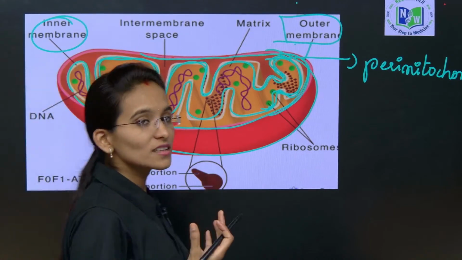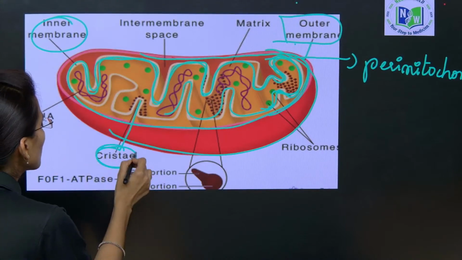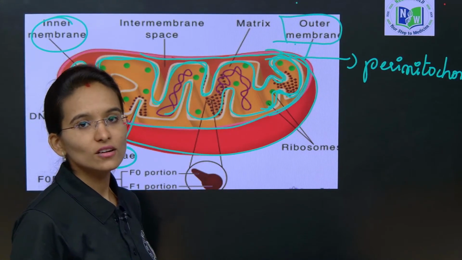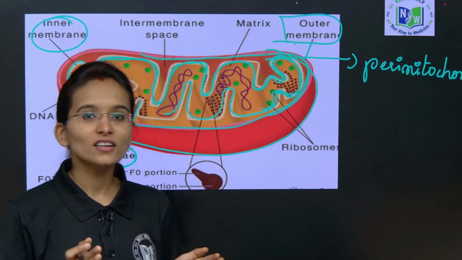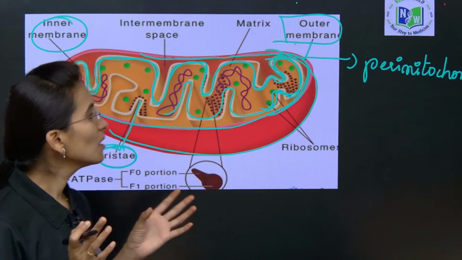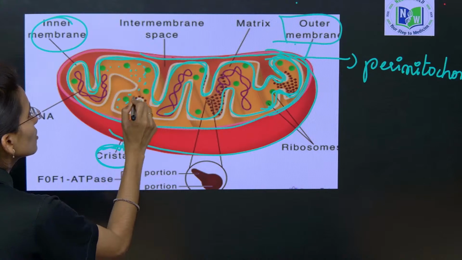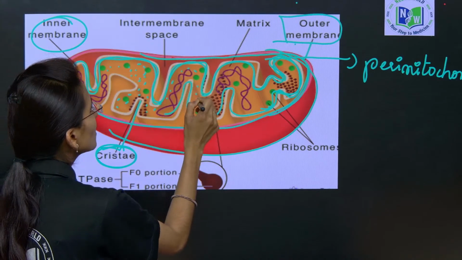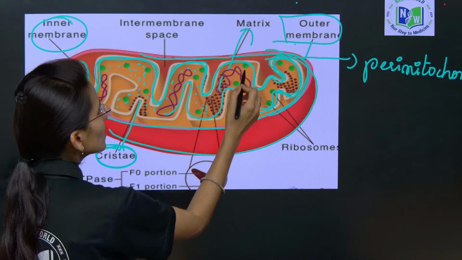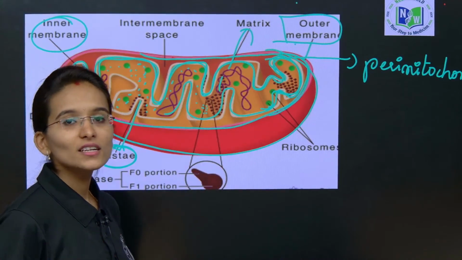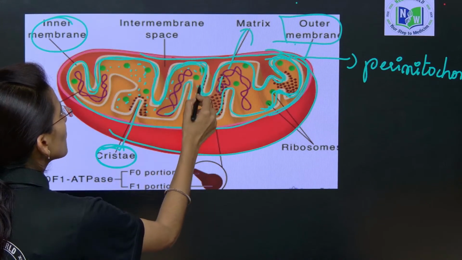The folding structures, the cristae, are involved in increasing the surface area of the cell organelle. The multiple foldings of the cristae increase the surface area of the mitochondria. The fluid substance present inside the inner membrane is called the matrix. Can you see all this yellow colored substance? That is called the matrix, and this is called the cristae.